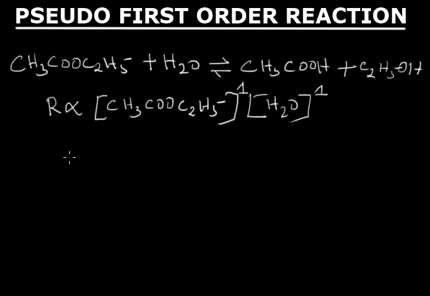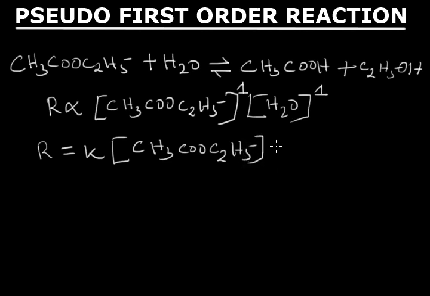So, we can write like this: R is equal to some constant K into molar concentration of ethyl acetate into molar concentration of water. So the order is 2 because sum of 1 plus 1 is 2.